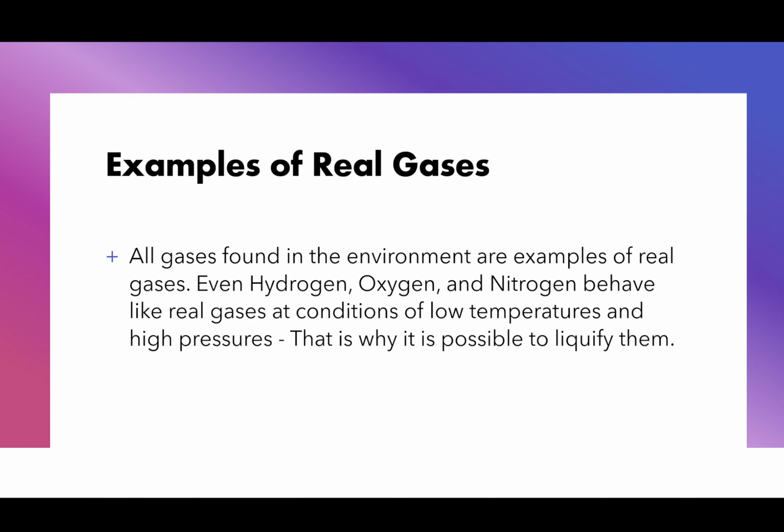Why is this? This is because all gases found in the environment are examples of real gases. All of them. So even hydrogen, oxygen, nitrogen, which behave like ideal gases, actually act like real gases. They are real gases at low temperatures and high pressures. That's one thing that you need to note as well. Low temperatures and high pressures is where we have the deviation from ideal gas characteristics.